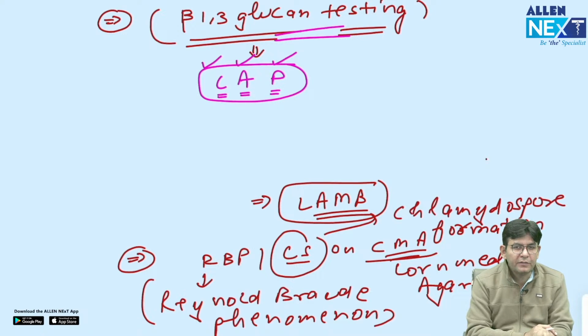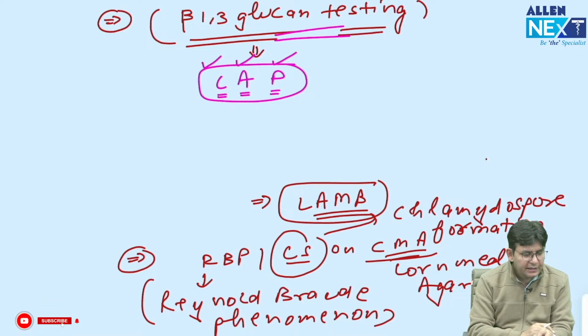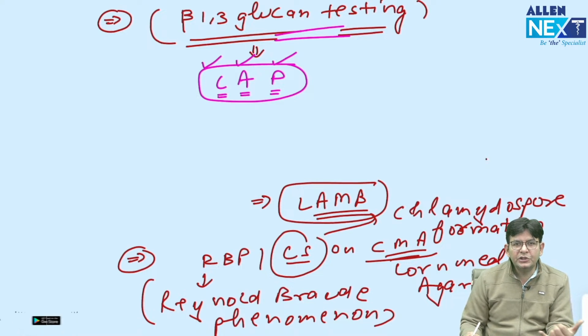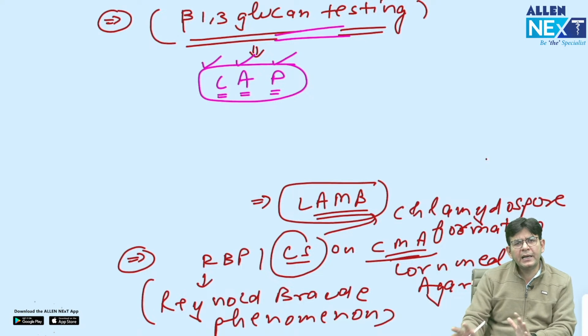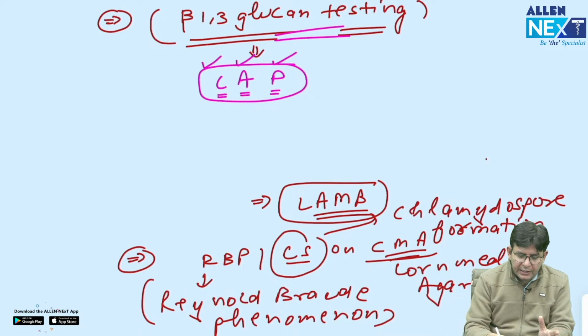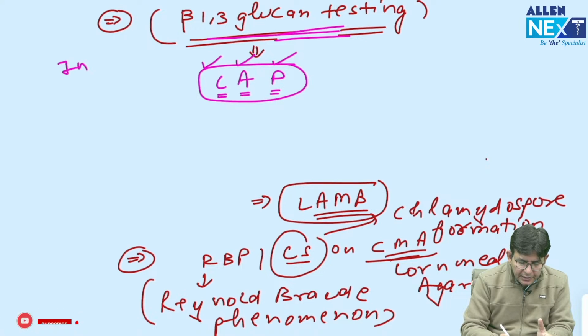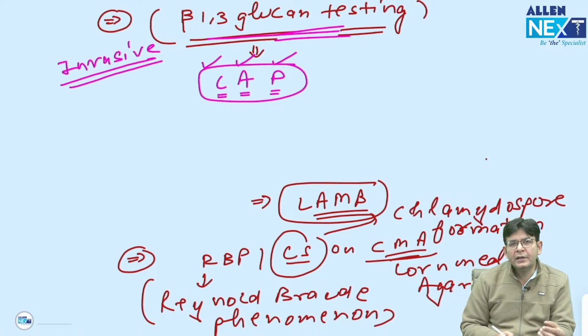Another favorite of the INI-CET fellows. You may be thinking of the germ tube test and all. The germ tube test and all are done for normal Candida infections also. But this beta 1,3 glucan is done for the invasive ones. Invasive of what sort? That the Candida is coming up in the blood, or in the urine. So that is what is termed invasiveness.